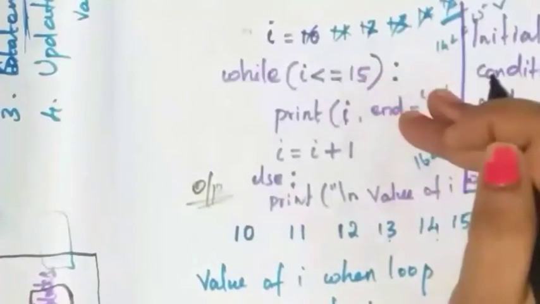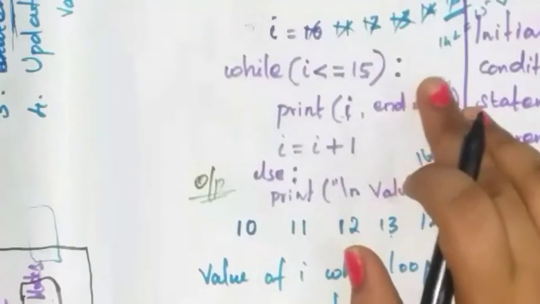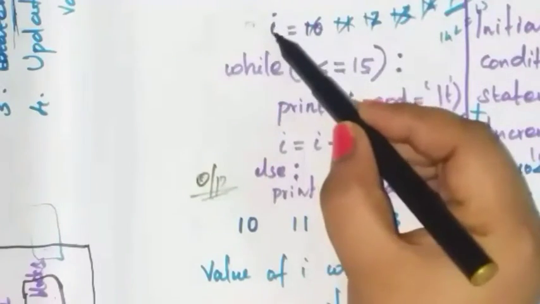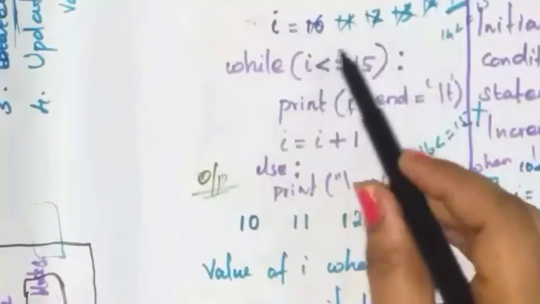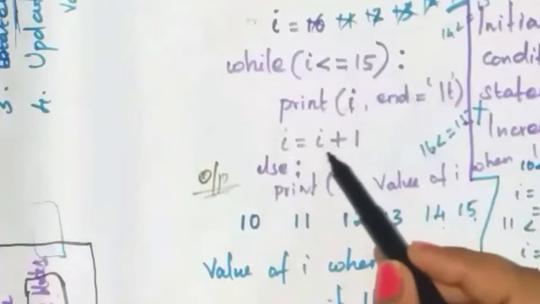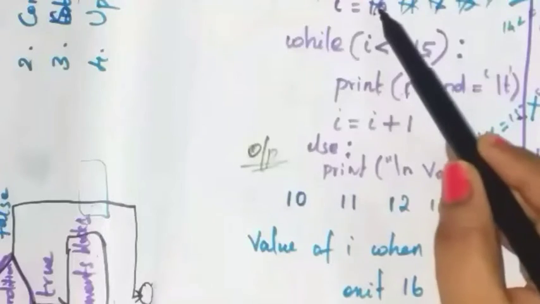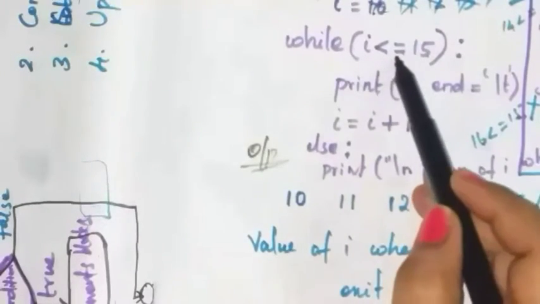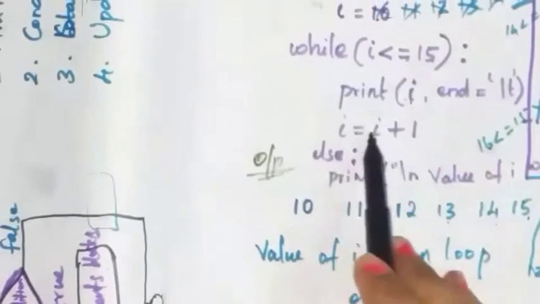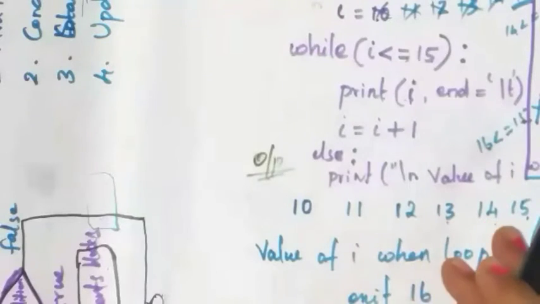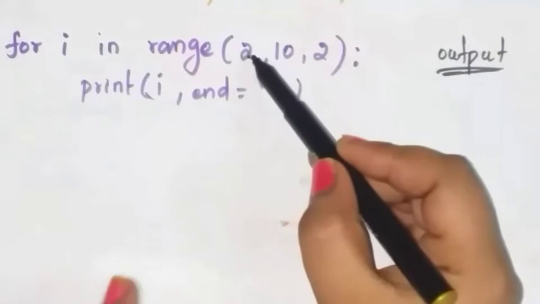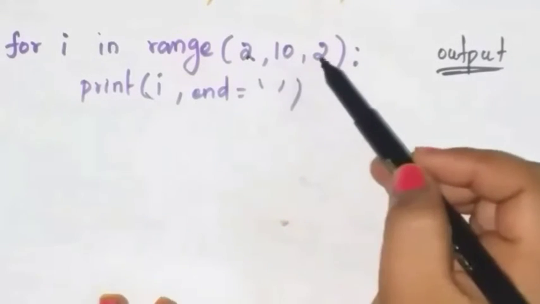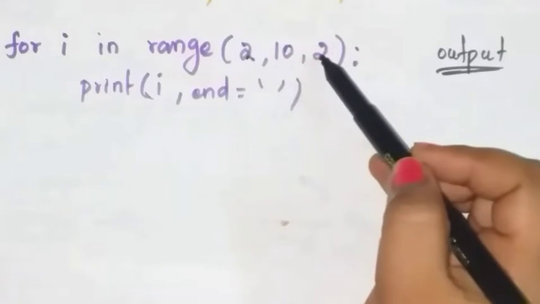See here, this is the while loop. We already discussed this while loop in the previous video. Here we have to initialize the variable. This is the condition and this is the increment. Okay, so in this while loop, the initial value is written in one line, the condition is written in another line, and the increment is written in another line. But in the for loop, we have to mention the initial value, condition and increment value in a single line.